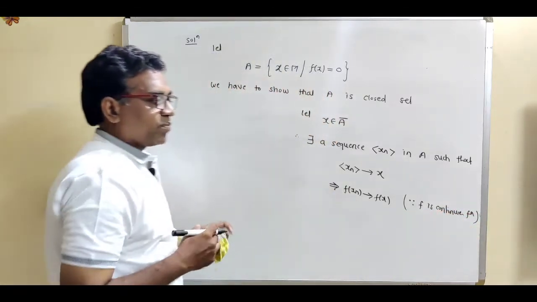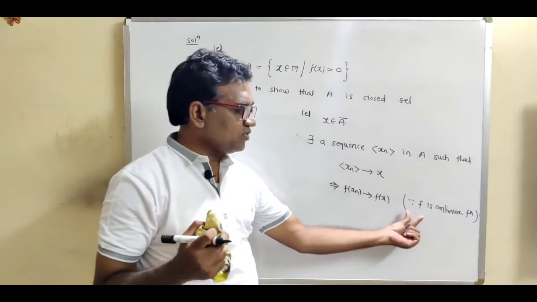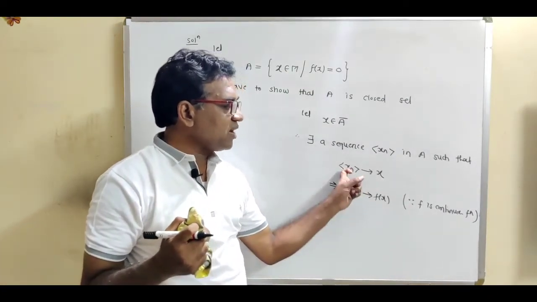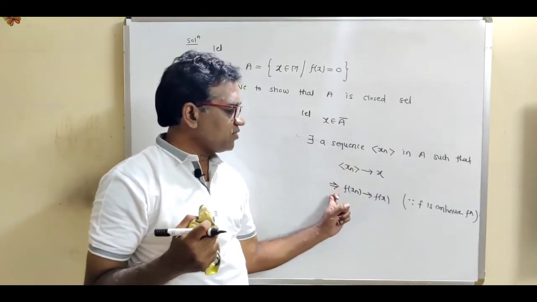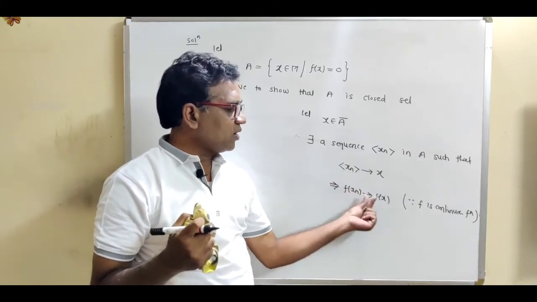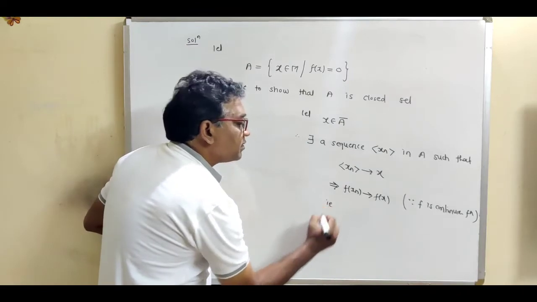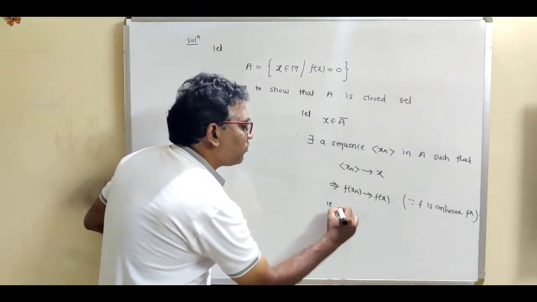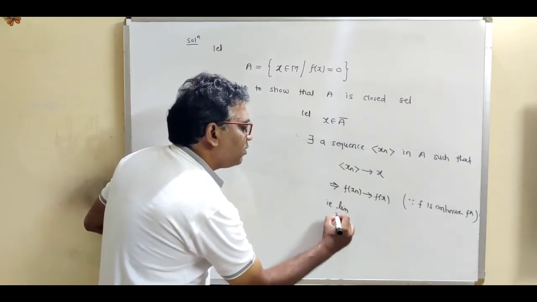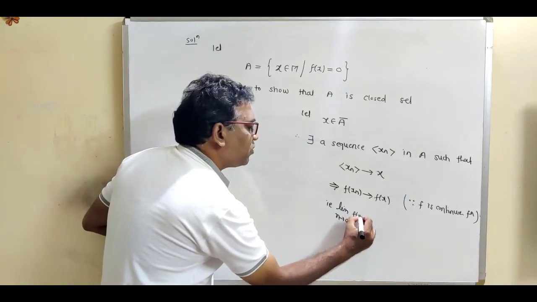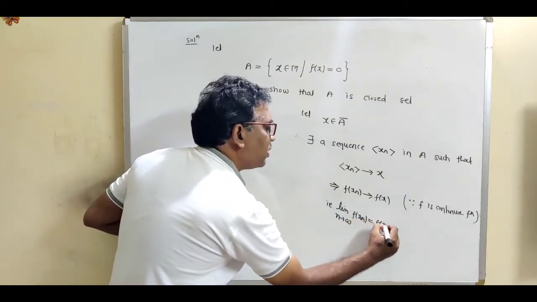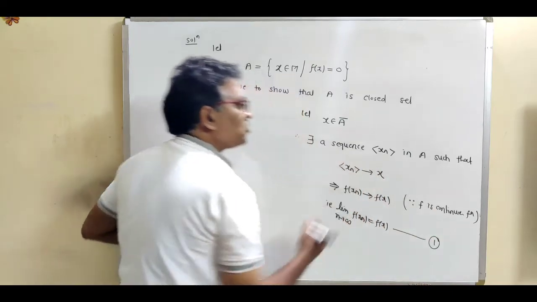So this is the result. Because f is a continuous function, if xn converges to x, then we have f of xn converges to f of x. So instead of this convergence notation, we can write: limit as n tends to infinity of f(xn) is equal to f(x). Suppose this is equation number 1.